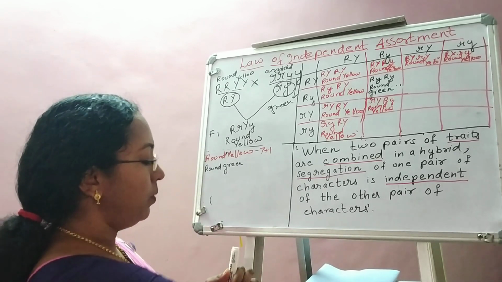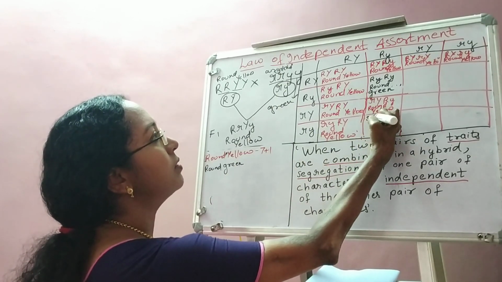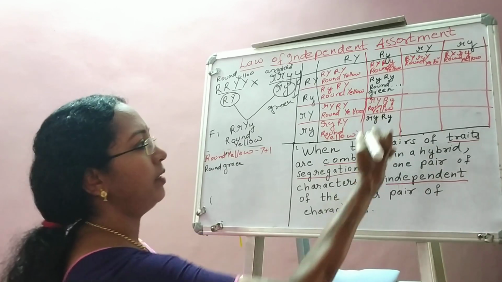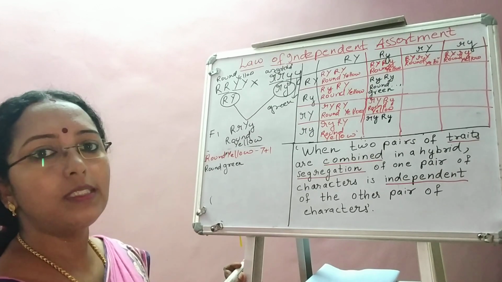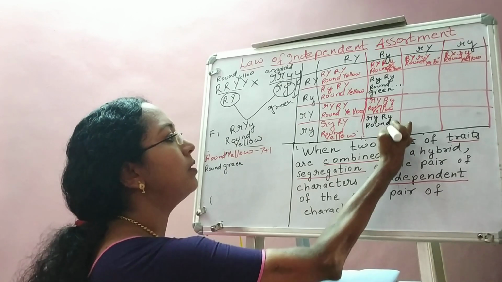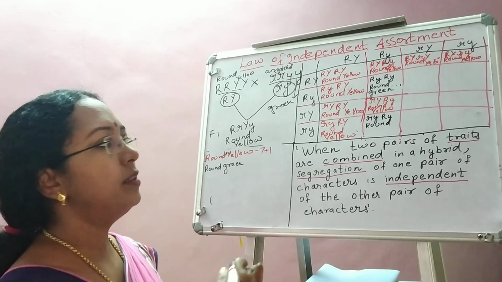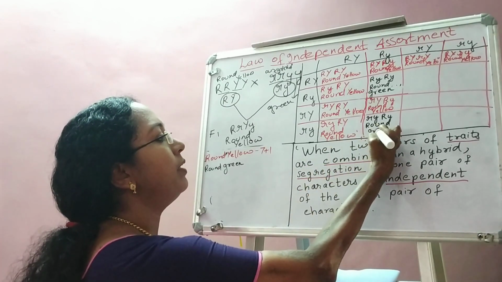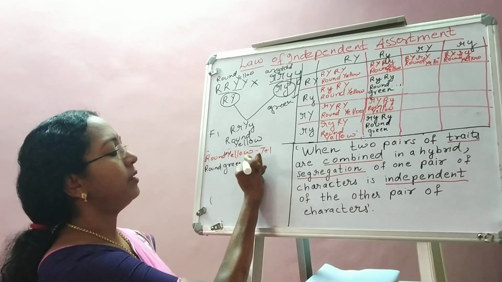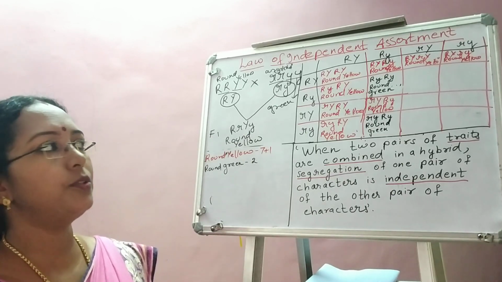Okay. Now next column. Left small r, small y. Top capital R, small y. So what about the seed shape? Capital R is there, so no doubt it is round. Is there any capital Y? No, only small y. So the seed is having what color? Green color. So we got here round, green, 2 in number. So let us write that, 2. Because more are coming, if we write and go together, it will be easy for you to count.